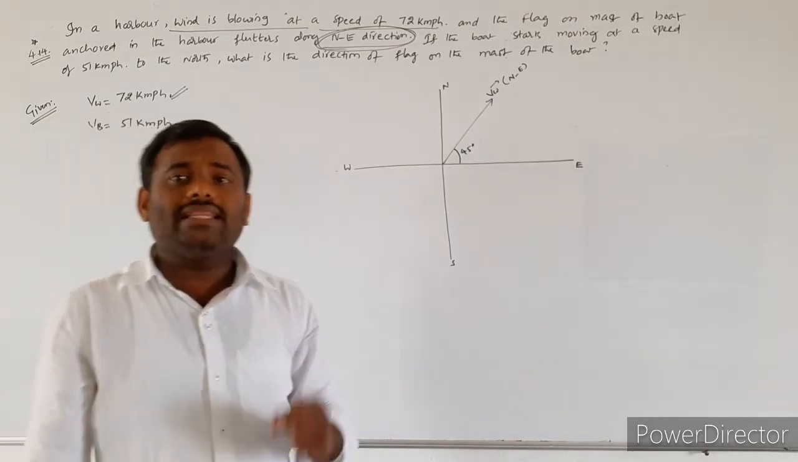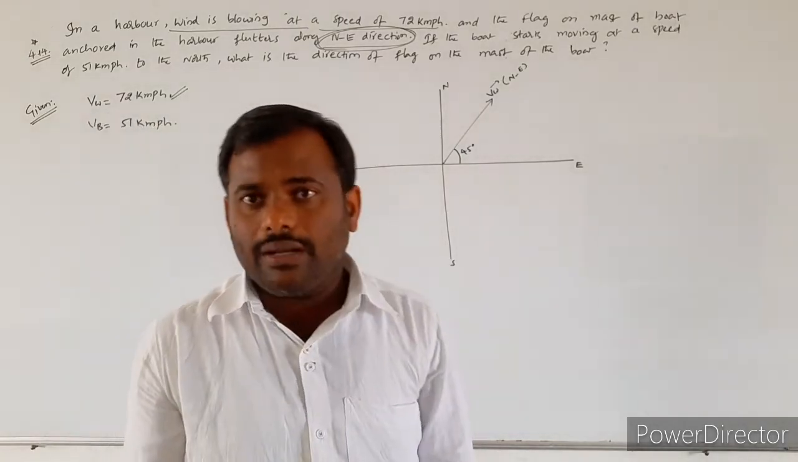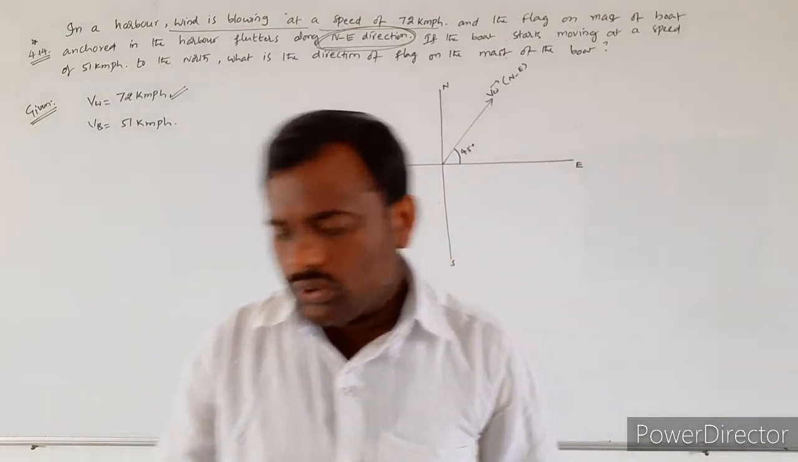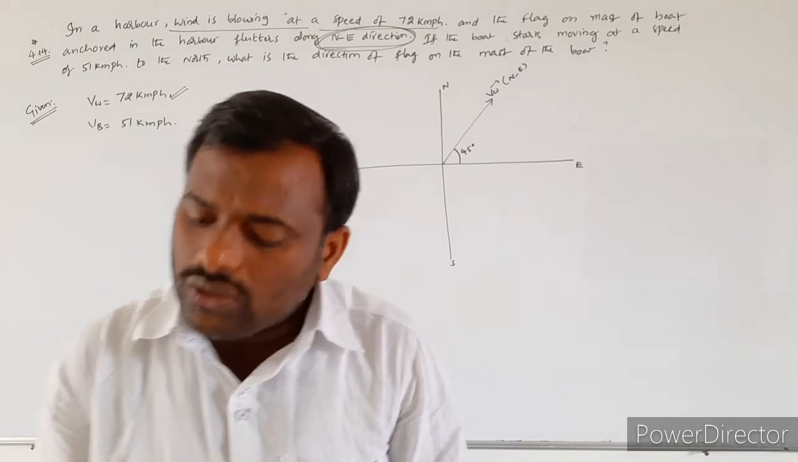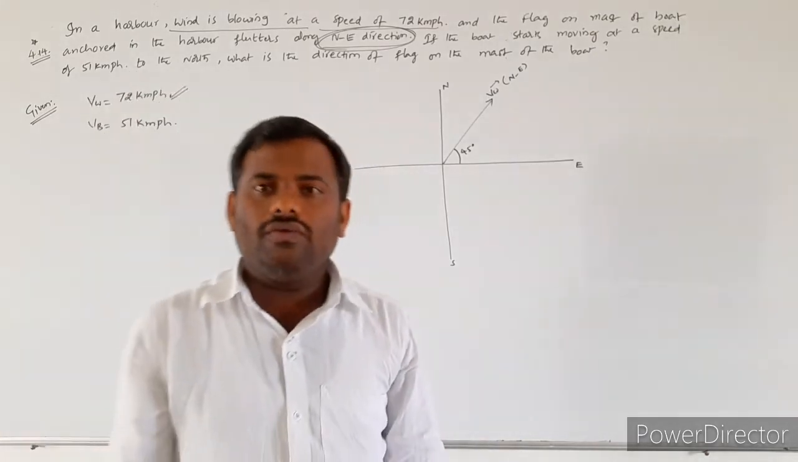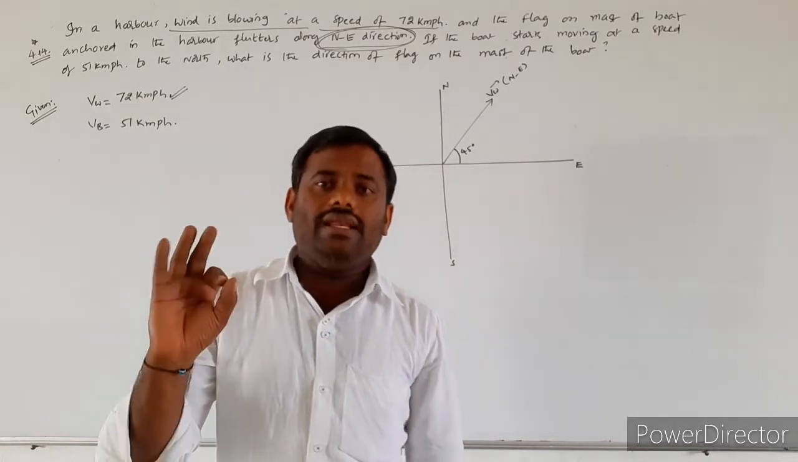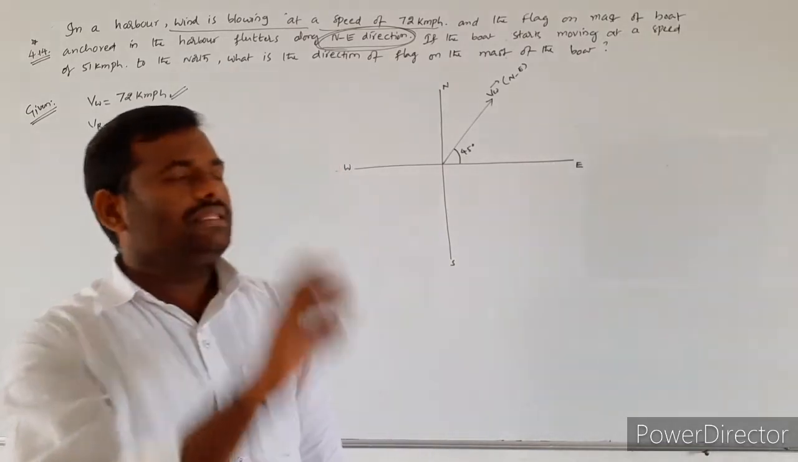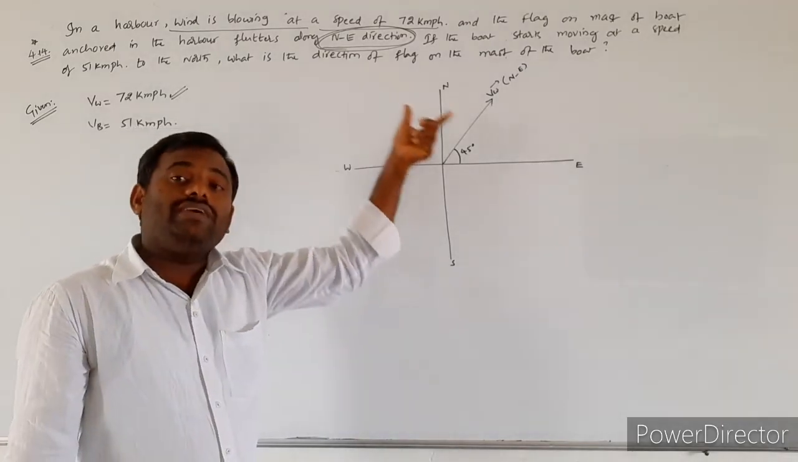Which is placed on the mast of the boat. So here two velocities they mentioned. How many velocities they mentioned? Two velocities. One is the wind velocity, and another one is the velocity of the boat also they mentioned. Now, here they are asking along which direction?